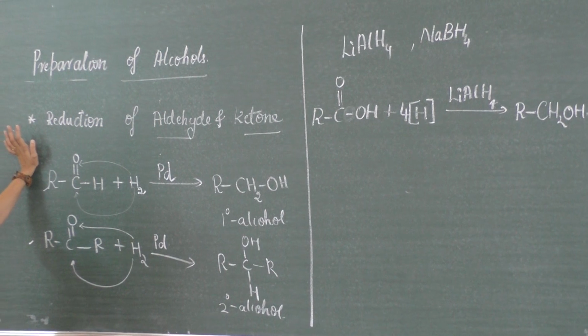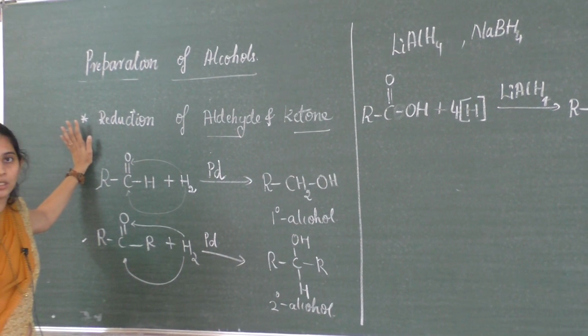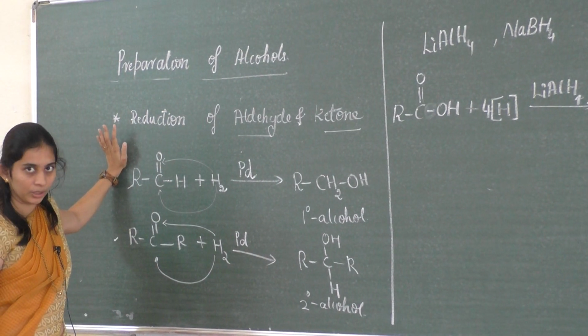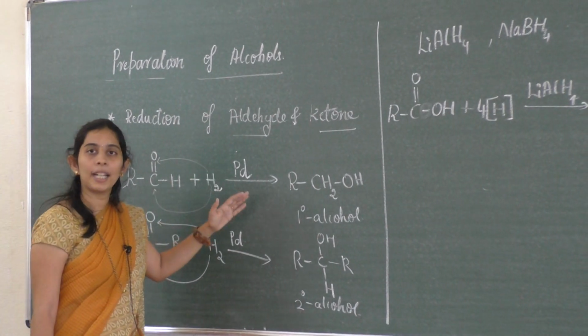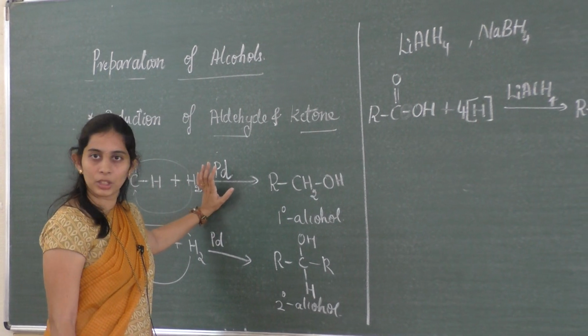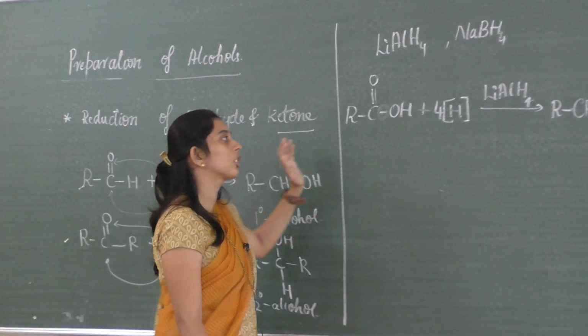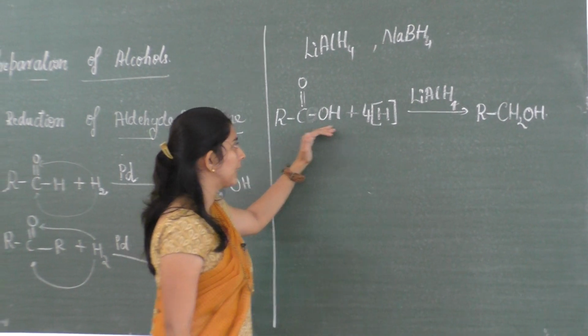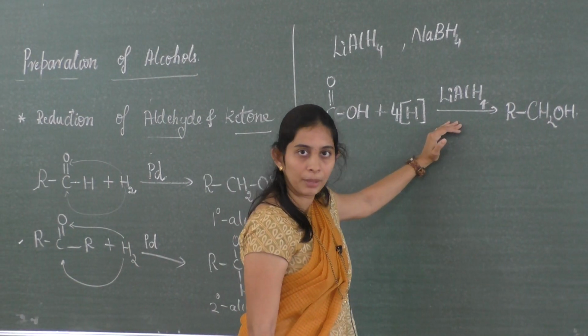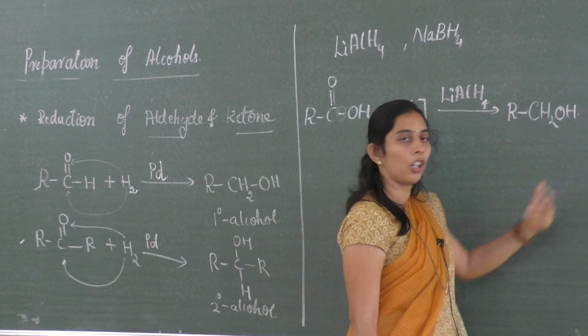Reduction is in the sense addition of hydrogen across the multiple bond by using a proper reducing agent. So you can use nickel, platinum, palladium as a simple reducing agent. So you can use a strong reducing agent also. Carboxylic acid undergoes reduction with lithium aluminium hydride. So alcohol is formed.